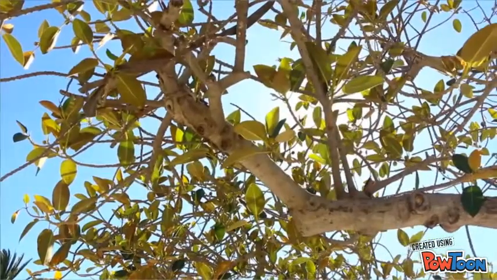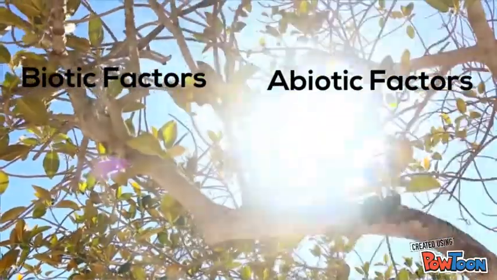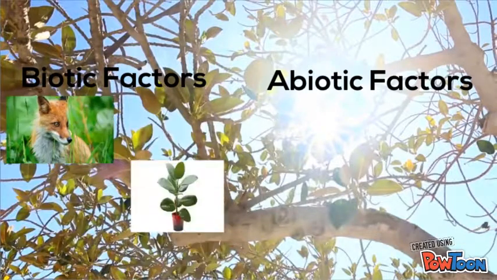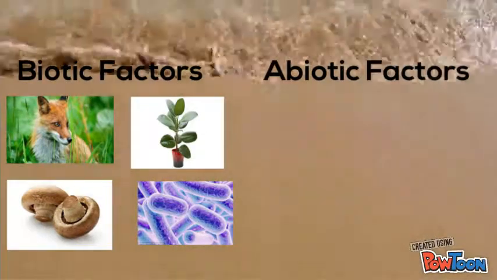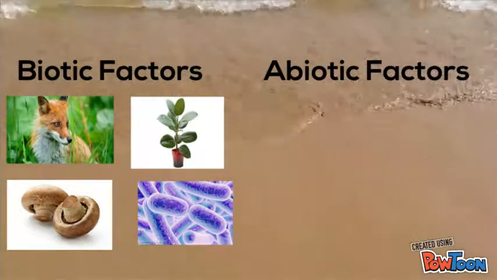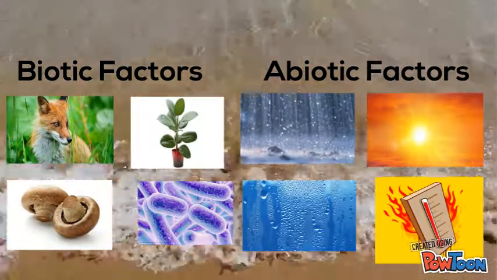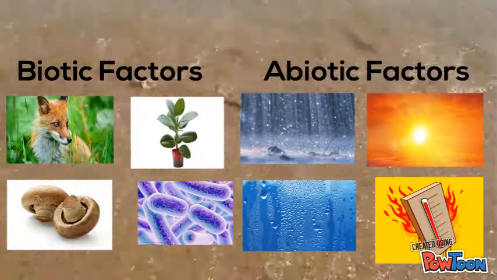Environmental conditions include biotic factors and abiotic factors. A biotic factor is any living part of the environment with which an organism might interact. For example, animals, plants, mushrooms, and bacteria. An abiotic factor is any non-living part of the environment. For example, sunlight, heat, precipitation, or humidity. Let's remember that these ones could affect biotic factors.